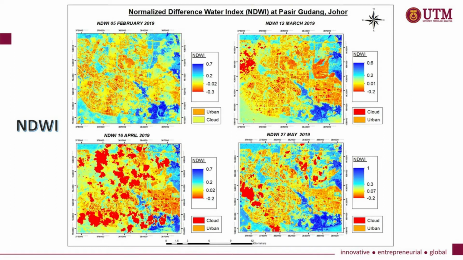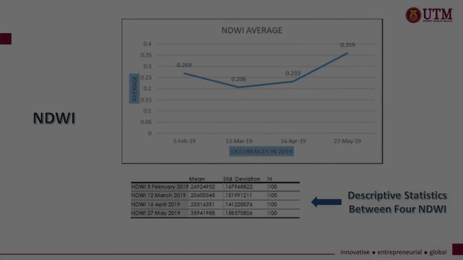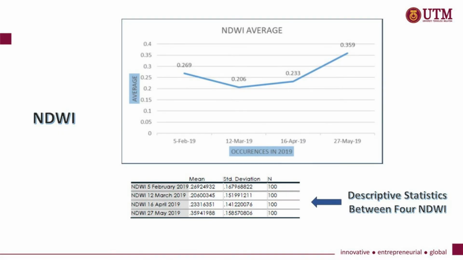The lower value indicates cloud or urban area, and the higher value indicates higher water content in vegetation. As shown in this figure, the trend line of correlation between NDWI and the four dates is before, during, and after the occurrence of air pollution in 2019.